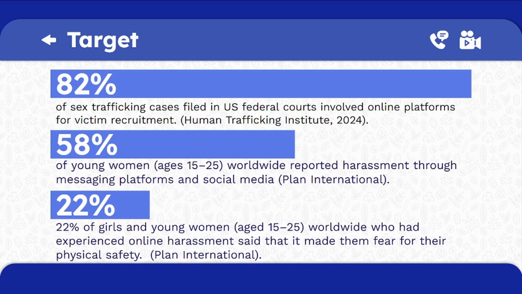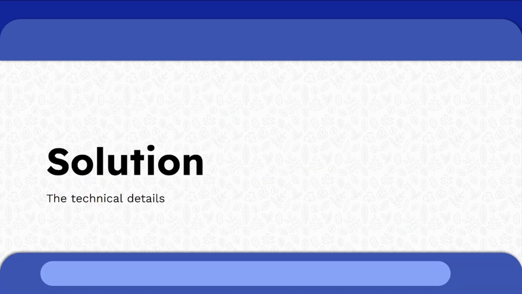Here are some statistics. 82% of sex trafficking cases filed in U.S. federal courts involved online platforms for victim recruitment. 58% of young women worldwide reported harassment through messaging platforms and social media. 22% of girls and young women worldwide who had experienced online harassment said that it made them fear for their physical safety. Now we'll dive into our solution.